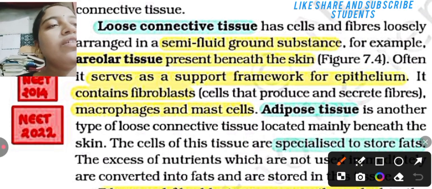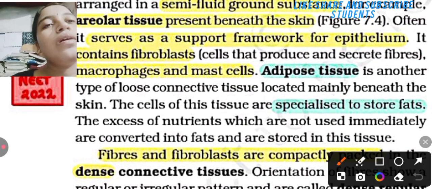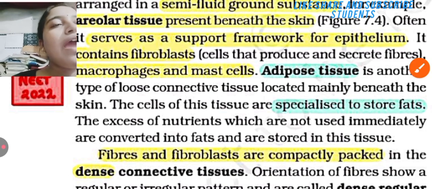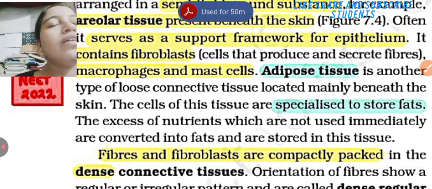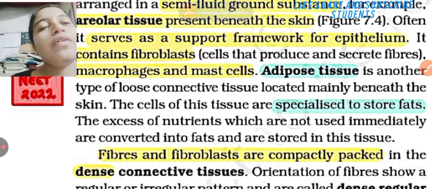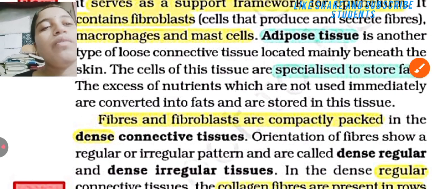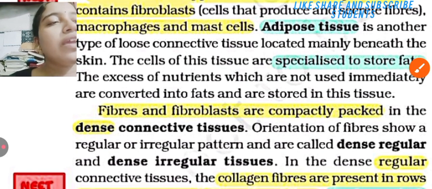The adipose tissue is another type of loose connective tissue located mainly beneath the skin. The cells of this tissue are specialized to store fat. The excess of nutrients which are not used immediately is converted into fat and is stored in this tissue.